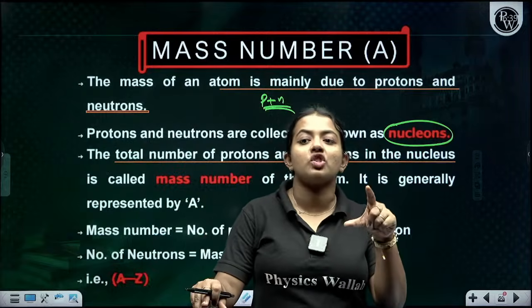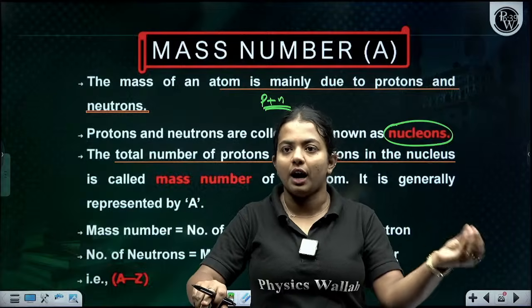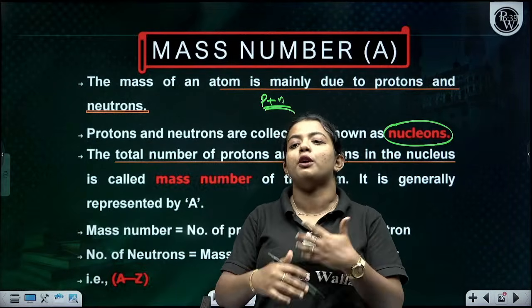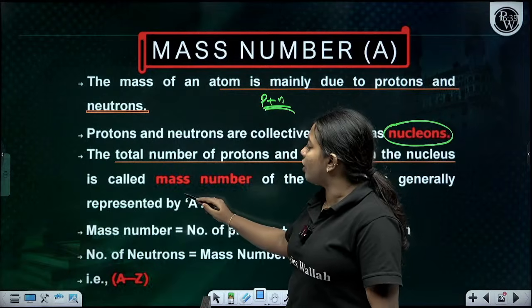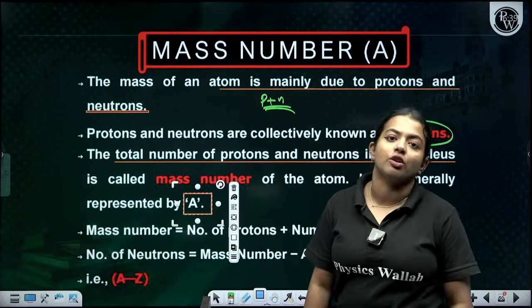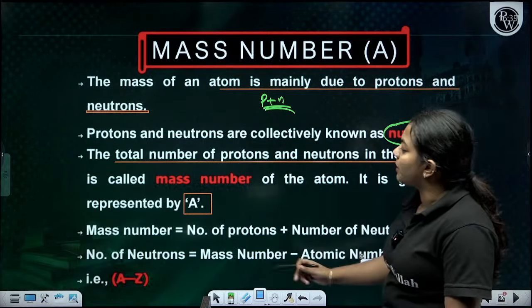The neutron's charge is basically 0. They don't have any charge, but they do have a number. So the number of protons and neutrons is called the mass number, which is denoted by A. Atomic number is denoted by Z. Okay, clear? So the mass number is the number of protons plus the number of neutrons.